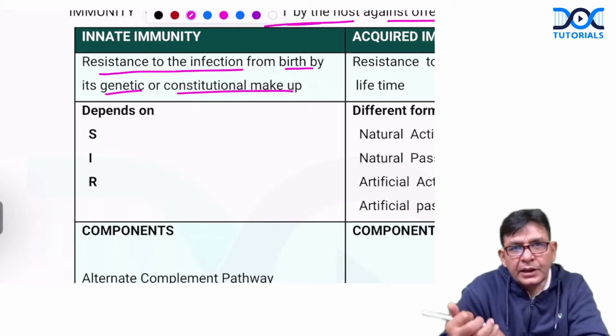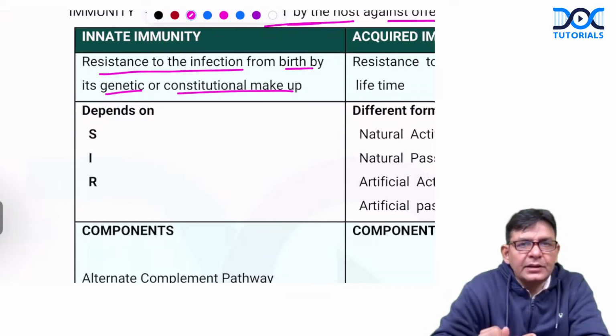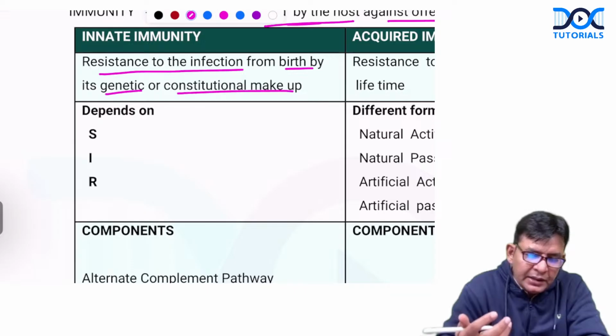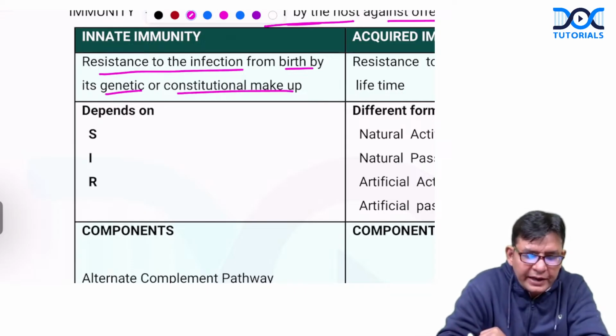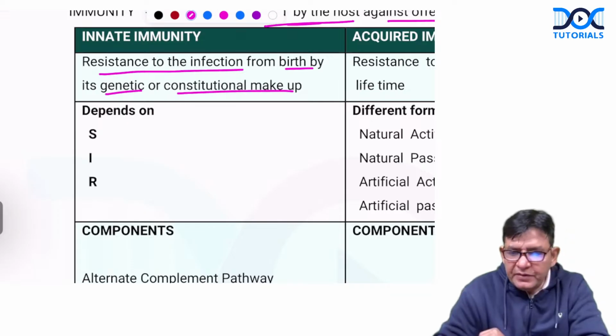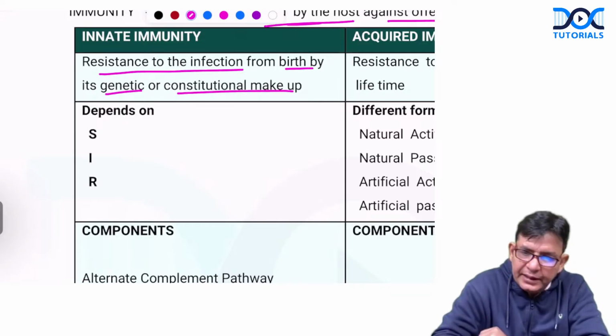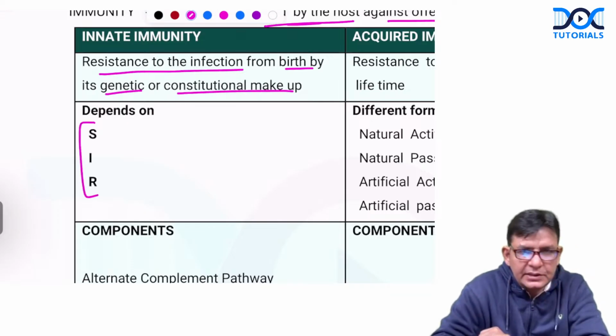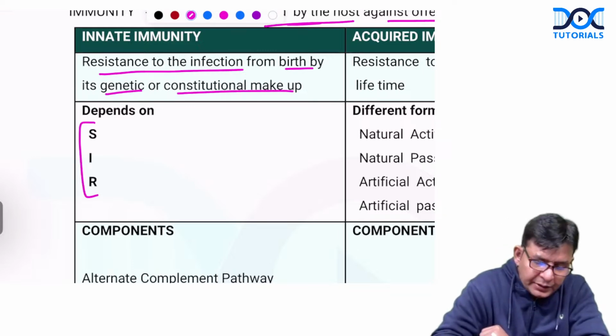Means the gift which you get from your mother and father, that is your parents, that particular thing makes your innate immunity. So basically, this you have right from your birth, and this is because of your genetic and constitutional makeup. To simplify it, remember that these three things, that is SIR, govern your innate immunity. What is SIR?